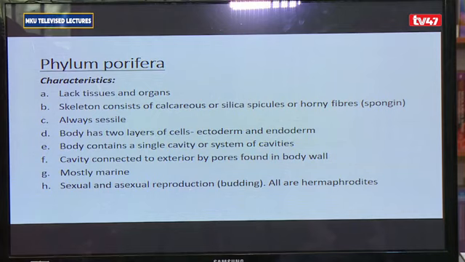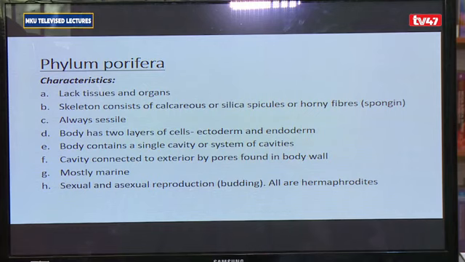In terms of reproduction, the Porifera can have either sexual reproduction or asexual reproduction. Asexual is where they reproduce without making gametes. Their asexual reproduction, they do it by budding. Sexual reproduction is where they reproduce by forming gametes.